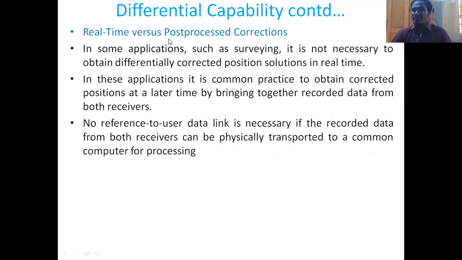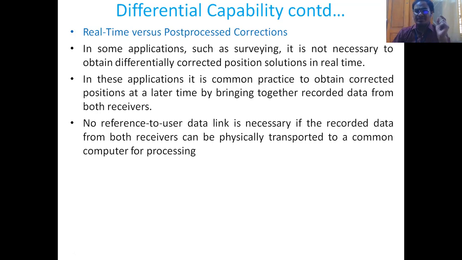And there is real-time and post-processed correction. In some applications, like surveying, most of the surveying techniques, it is not necessary to obtain the differentially corrected position solutions in real time. In these applications, it is common practice to obtain the corrected positions at a later time by bringing together the recorded data from both the receivers. So they will take the recorded data from both the receivers and later on apply the corrections, and this is called the post-processed correction.